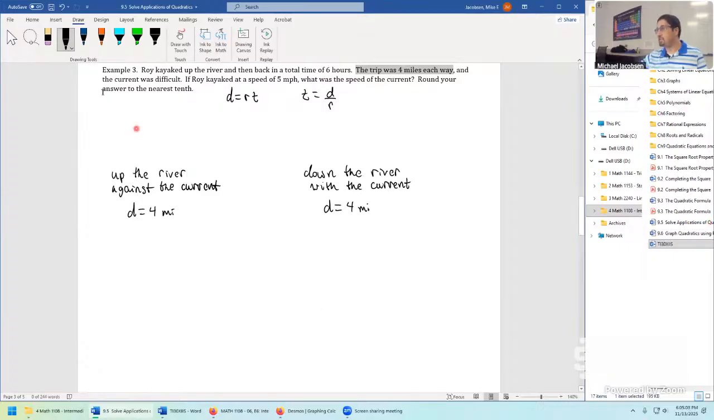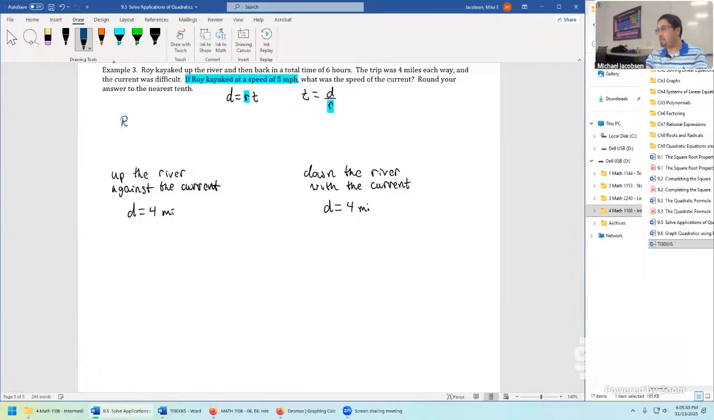MI for miles. We're told the current was difficult. I'm not sure what to do with that information, but it sounds like Roy kayaks at a rate of speed of 5 miles per hour. The current was probably pretty close to that amount. Looks like that's kind of a hint that's being given in the problem. So this information is going to be tied in with the variable R, rate of speed. So it's something that we'll incorporate here and here.